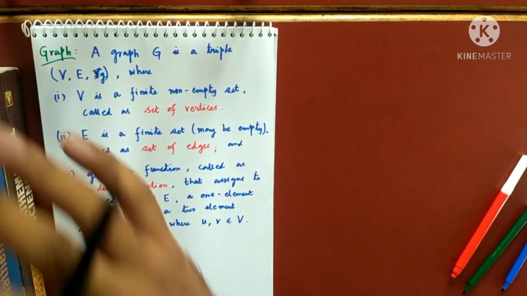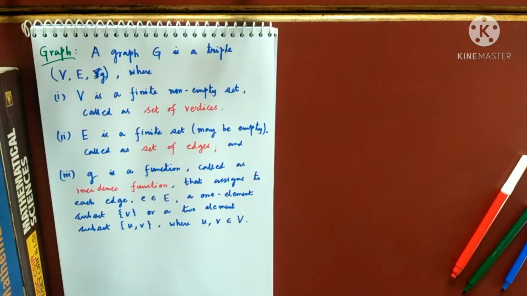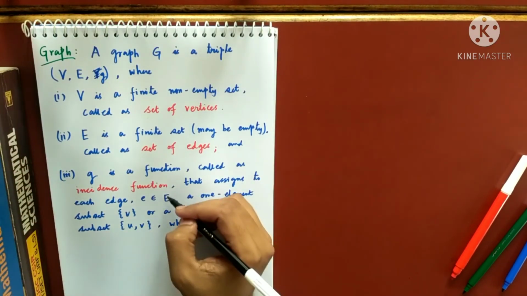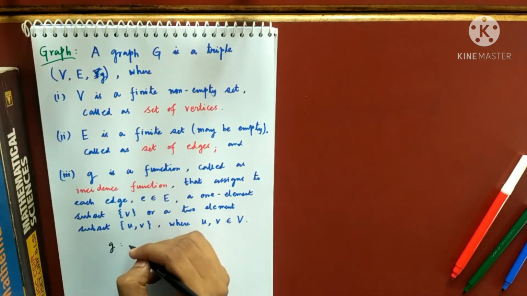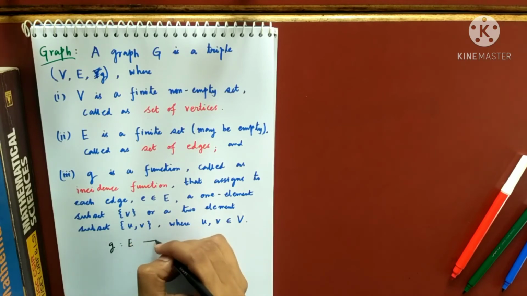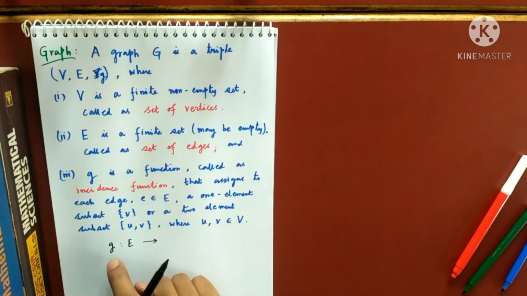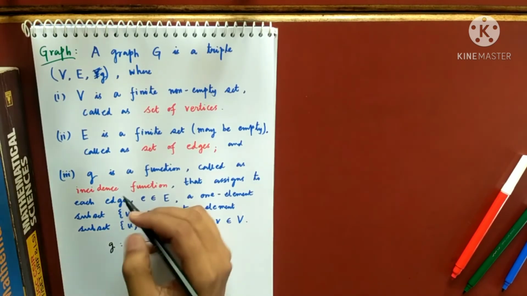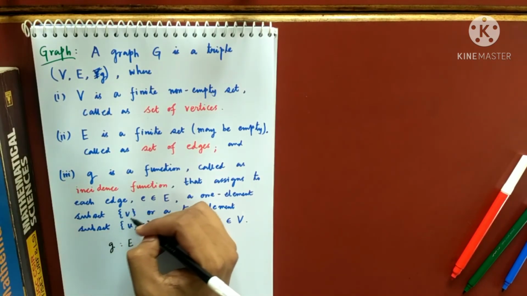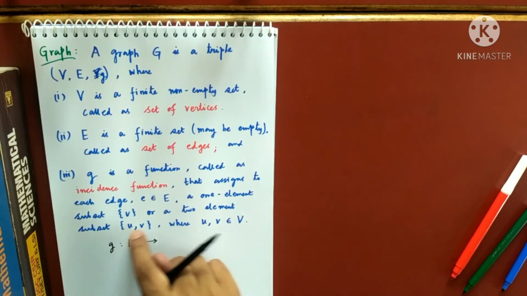I'll tell you what this means. G is a function that will assign to every member of E, so G is a function from E to something. To every member here, G will send that to either a one-point subset or a two-point subset.